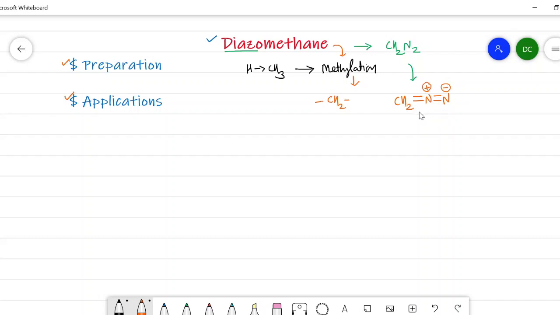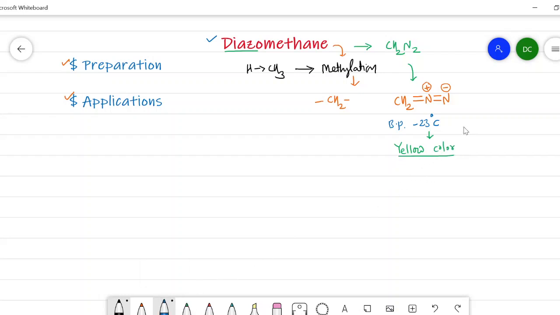Now, this diazomethane has a boiling point around minus 23 degrees Celsius. It means that it is in a gaseous state and it has a yellow color, but it is toxic in nature.